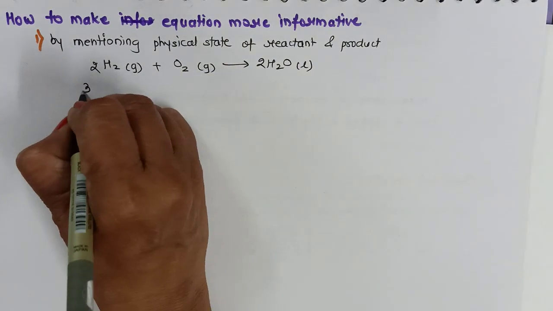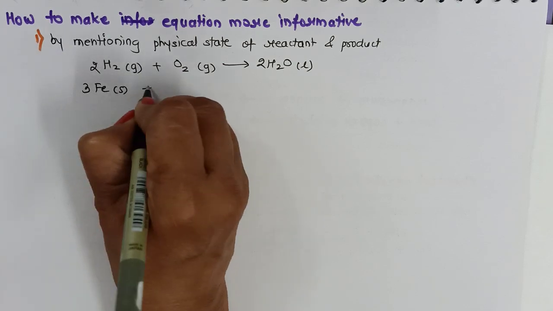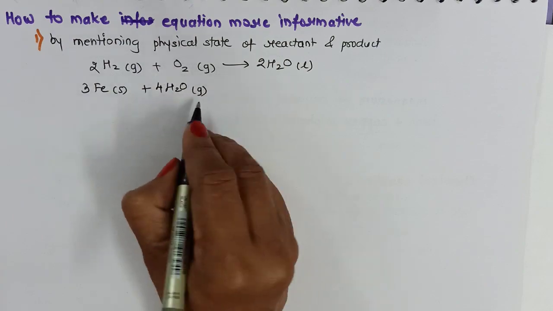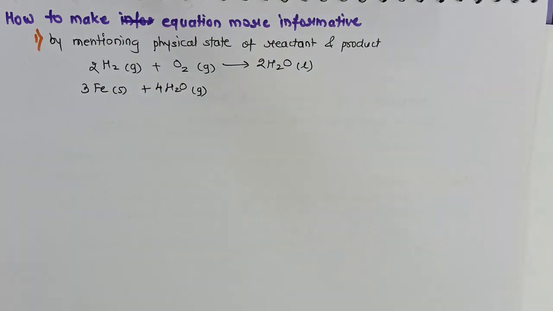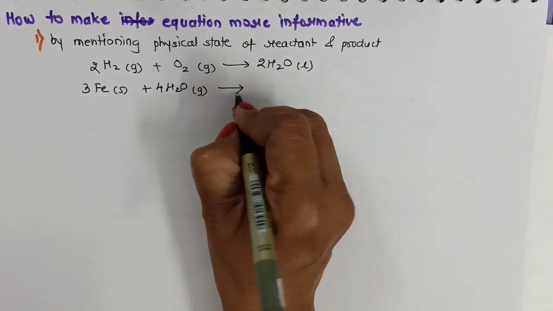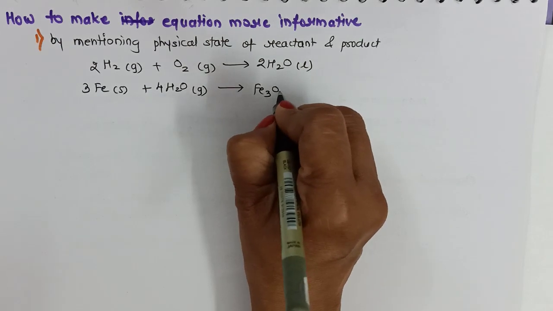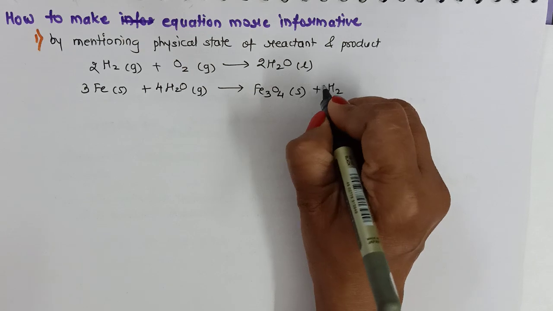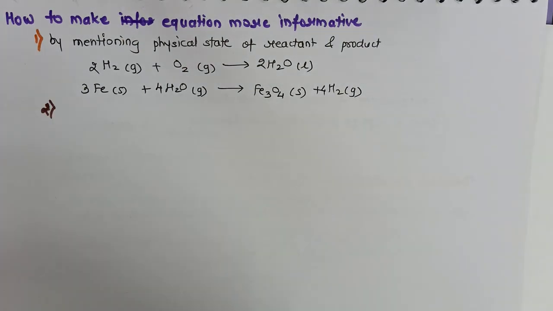One more, iron reacts with water which is in the form of gas. That means solid iron reacts with steam so as to give Fe3O4 which is again in the solid form along with hydrogen which is in the gaseous form.